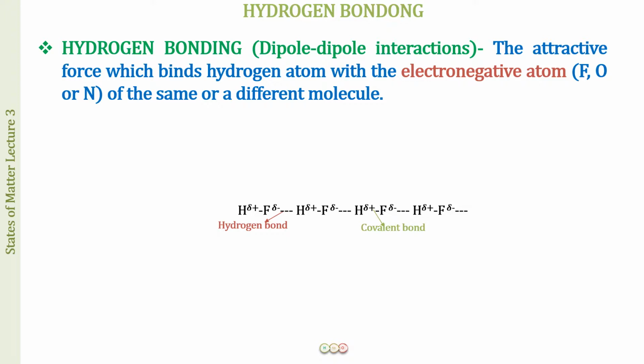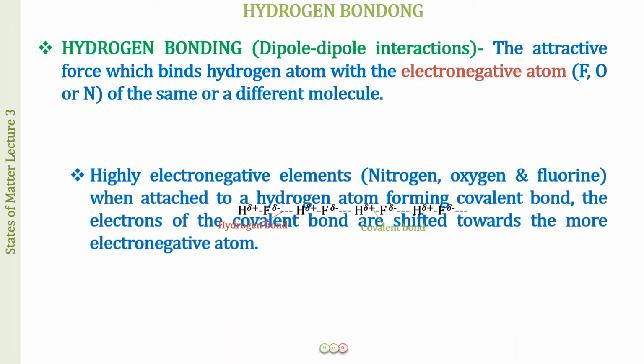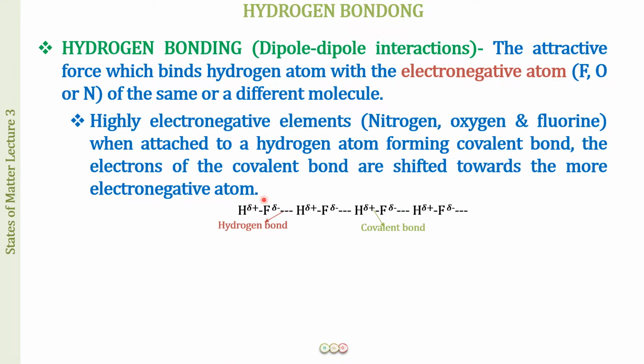Please be very clear that when highly electronegative elements like nitrogen, oxygen or fluorine are attached to a hydrogen atom forming a covalent bond, the electrons of the covalent bond are shifted towards the more electronegative atom, right?